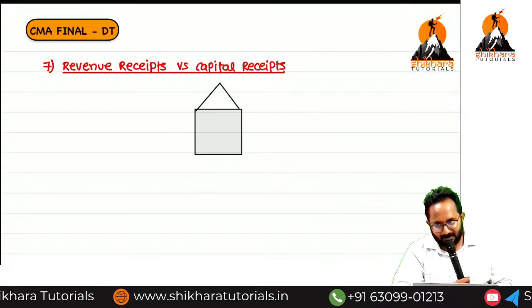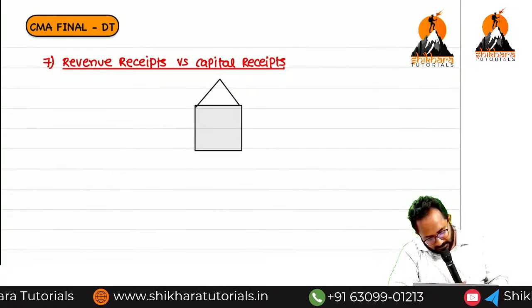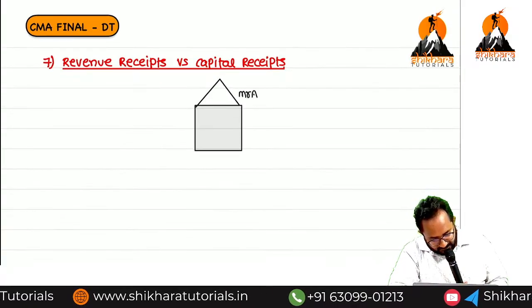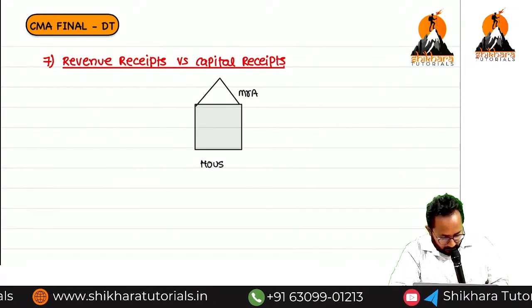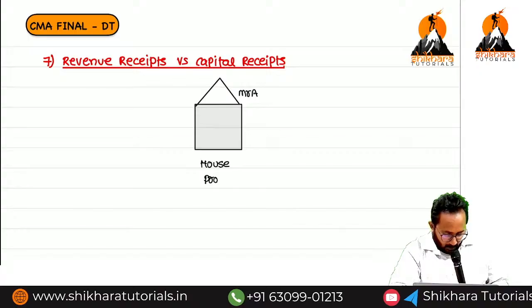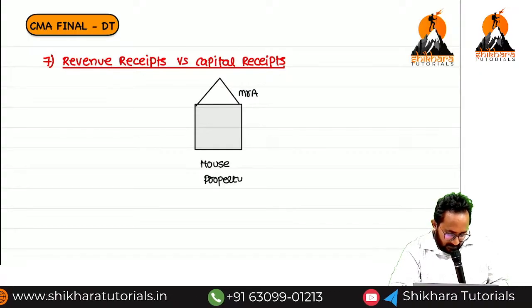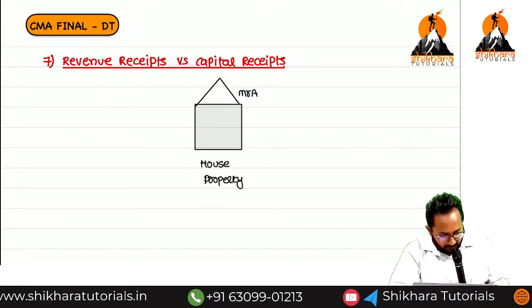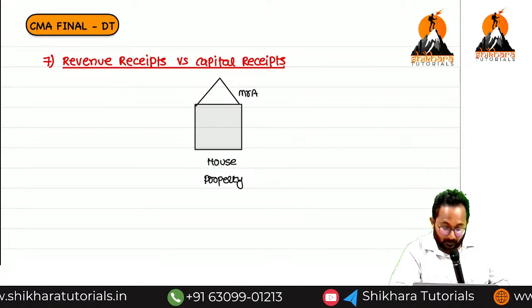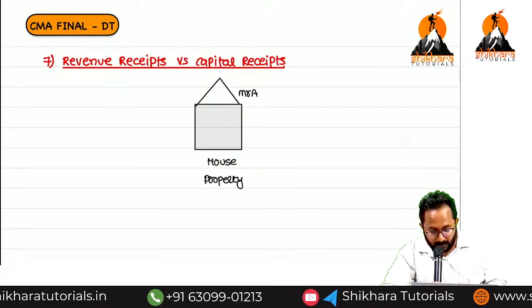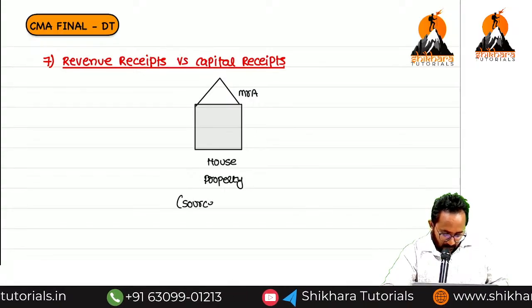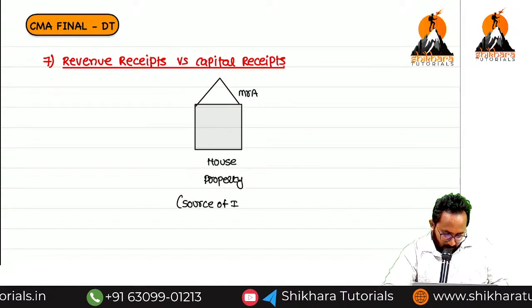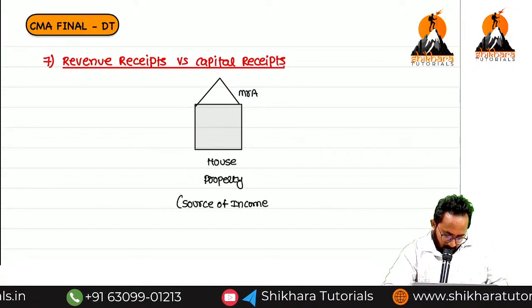For this house property, Mr. A is the owner. He is the only owner. So now, Mr. A has one source of income. From this source only, he can earn income. So that's why we can call this a source of income to Mr. A.